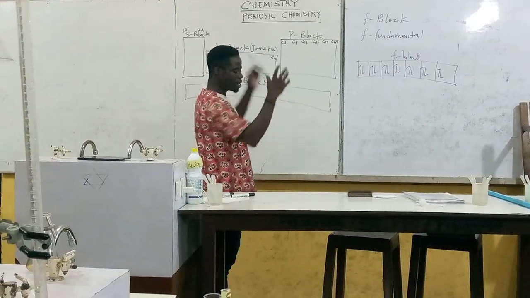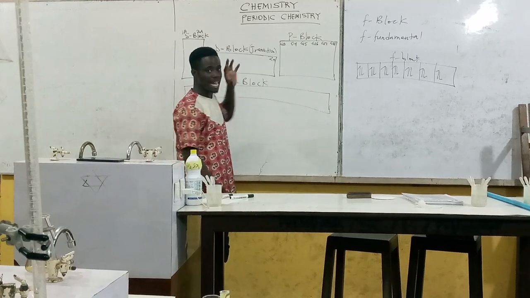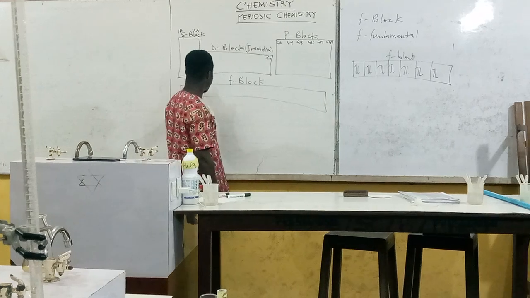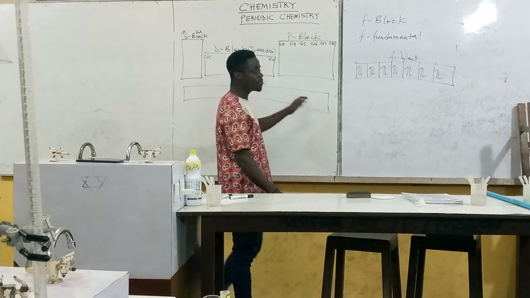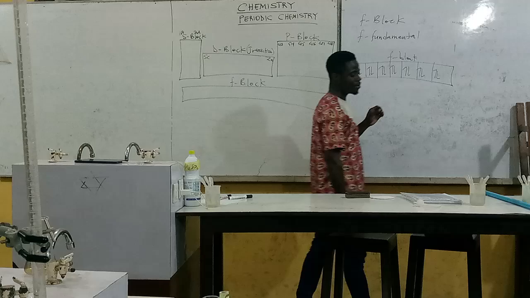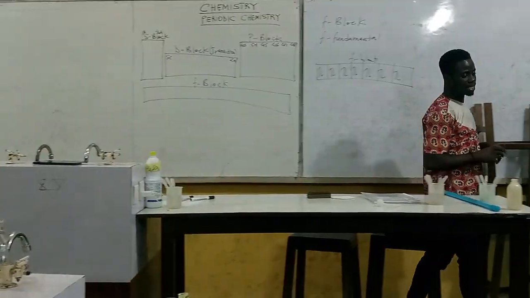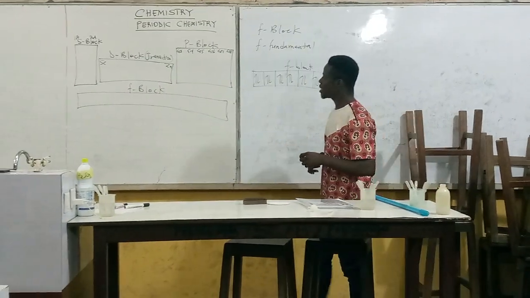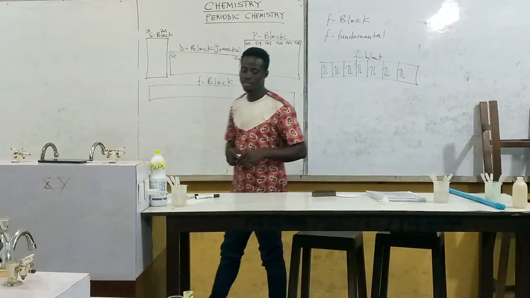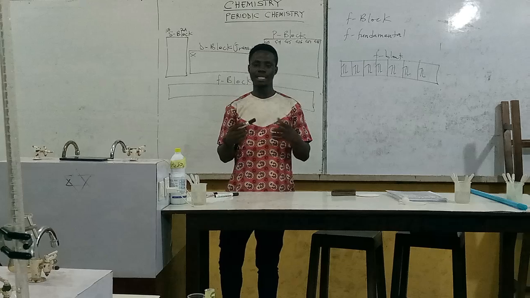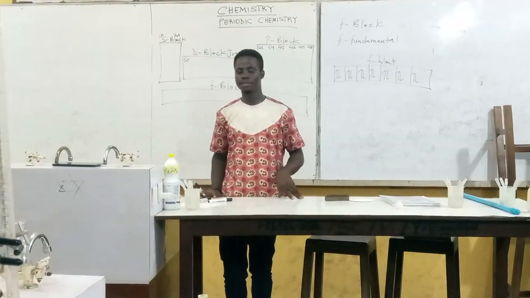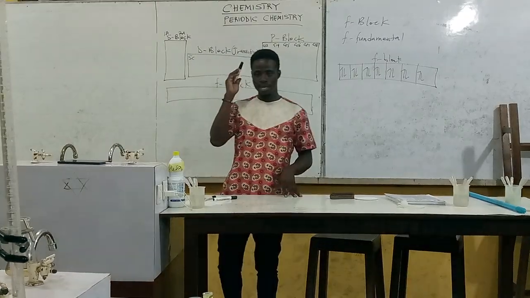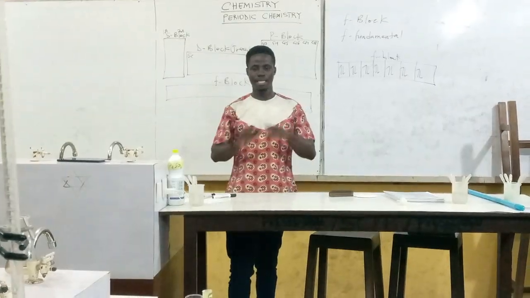Now, when you read the periodic table and you are counting, you normally get 15 instead of 14. The reason is there are some gaps. Some of the scientists left some gaps, so that when new elements are discovered, we can place them in those gaps. So when you count and you get 15, there's no problem with that. But in most periodic tables, when you count the F block, you get 14 elements there.